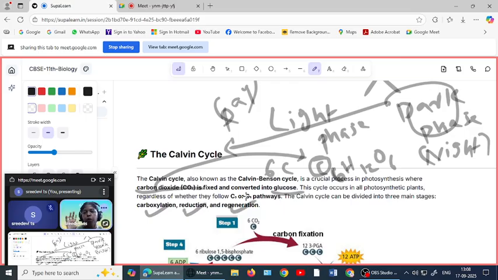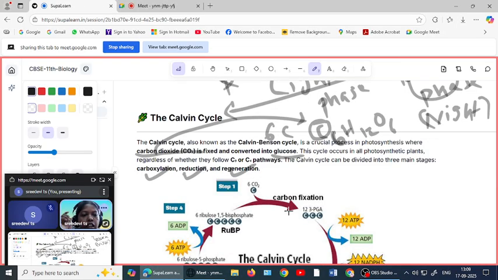You have to understand these 3 steps: carboxylation, reduction, regeneration. Again I am repeating: carboxylation, reduction, regeneration. Okay, and before going to the cycle, where is the location of this dark phase?